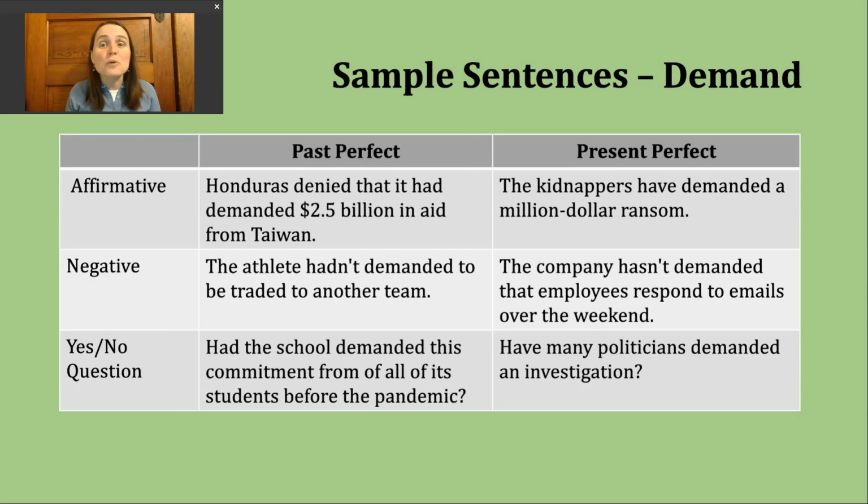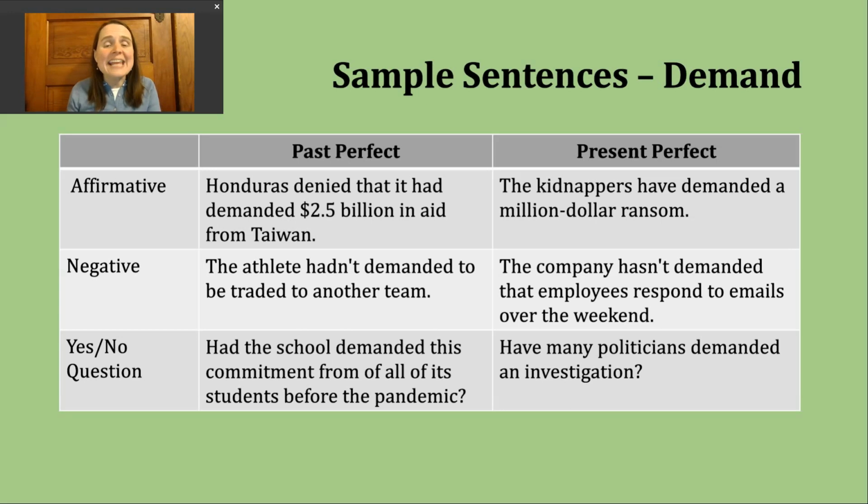Now, let's continue practicing our verb of the day. Today we'll practice the past perfect and the present perfect. Let's start with the past perfect. We use this verb tense to note that a particular action occurred at some point in the past, usually before another time or before another action. To form the past perfect, I'm going to have my subject, the past form of have, which is had, and then the ed form of my verb since this is a regular verb. Let's look at an affirmative example.